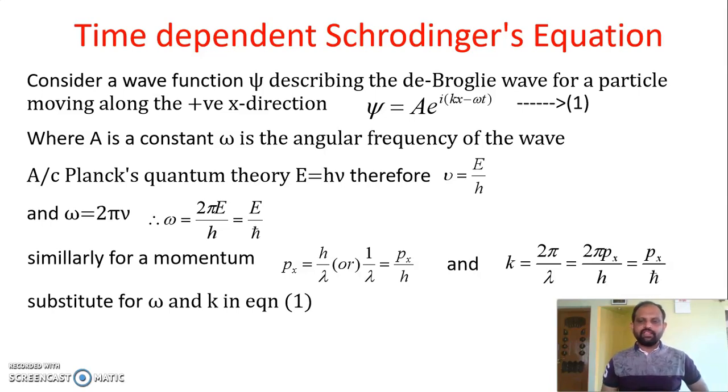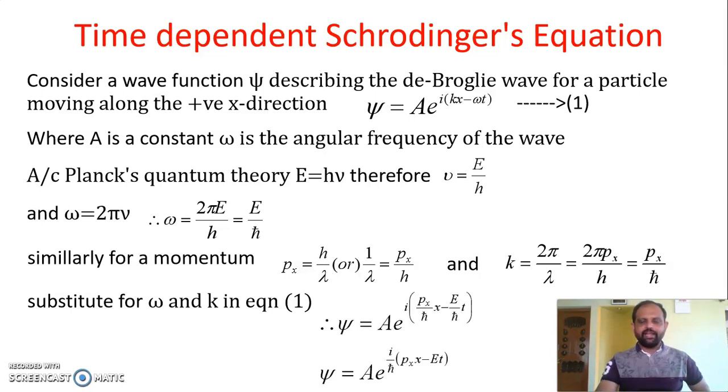By substituting these values of omega and k in equation number 1, we get psi is equal to A into e to the power of i into (px divided by h cross into x, minus E divided by h cross into t).